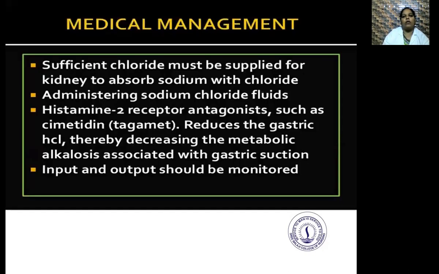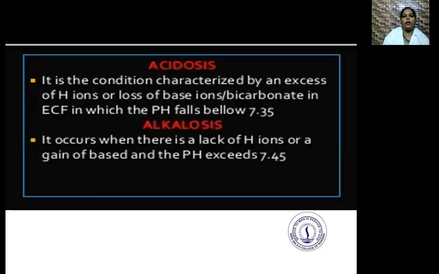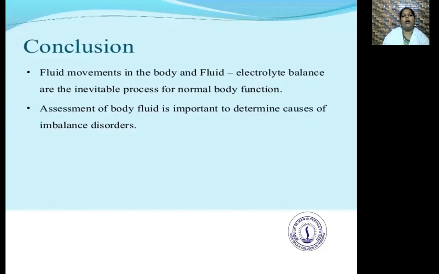Now, we have so far seen the fluid and electrolyte imbalance in our body. The conclusion is that assessment of body fluid is important to determine the causes of imbalance disorders. Fluid and electrolyte balance is very important for normal body function.